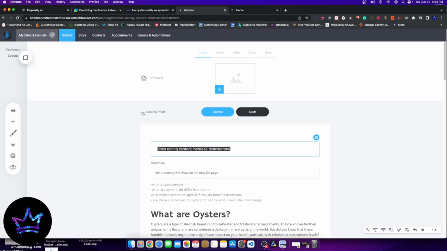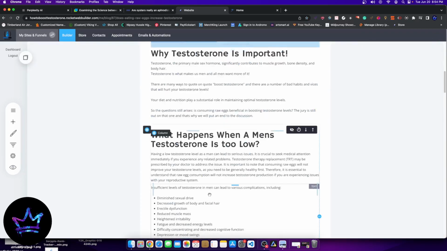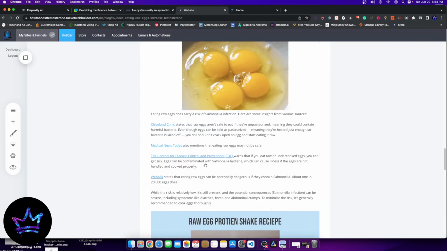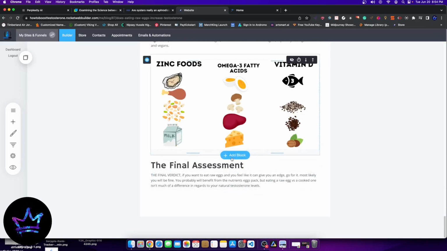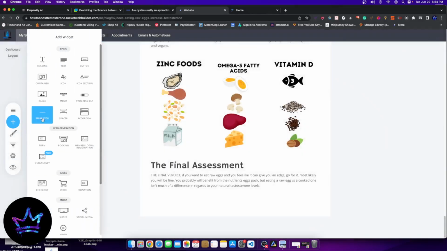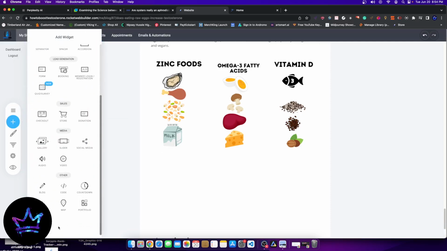Let me show you what I'm talking about when I reference FAQs. In every single article, you have these widgets, using Rocket Web Builder. You have all kinds of different widgets. If I wanted to, for example, make an FAQ section here, I can go over here, not even add block, just create a container, and then go over here and go to my accordion section.